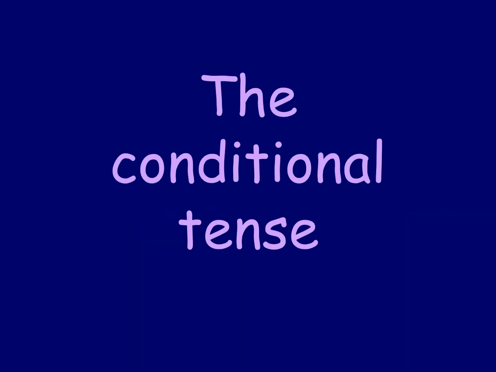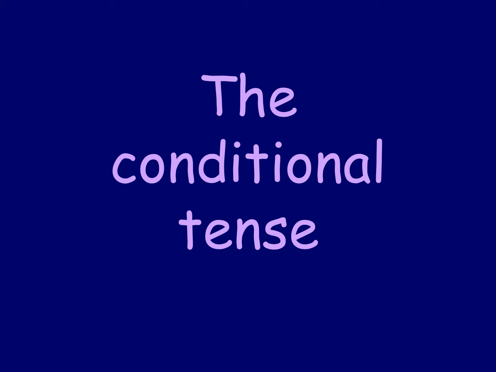So the conditional tense is usually based on a condition of something happening. So there's usually an if word involved. So if the weather's nice, or if I win the lottery, or if I have enough money, or if I have enough time. And then the next bit is the conditional tense. I would do this, or I would do that. So you might say, I would eat an ice cream, I would play football in the park. That is the conditional tense.